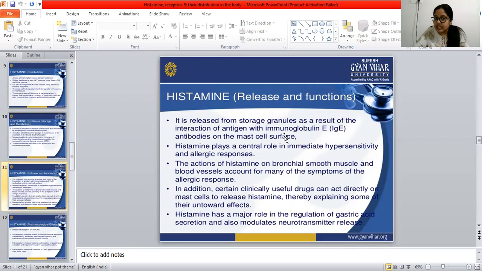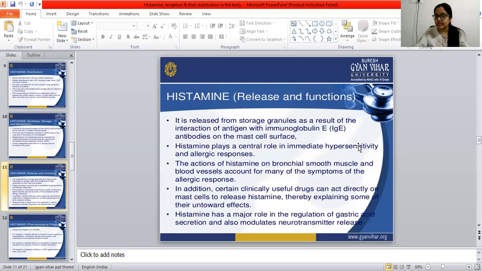When antigen and antibody interact, at that time histamine is released on the mast cell surface. So it is released from the storage granules as a result of the interaction of antigen with immunoglobulin E, that is the IgE antibody on the mast cell surface. Then histamine plays a central role in immediate hypersensitivity and allergic reactions.